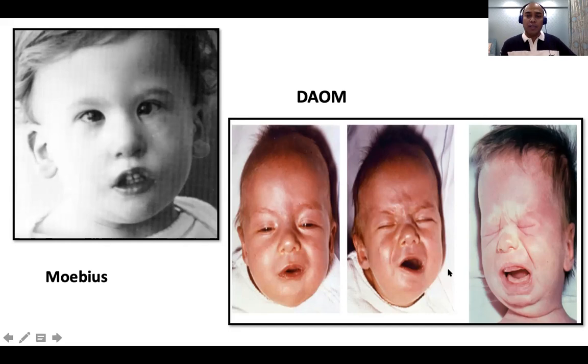But one thing is that if you see depressor anguli oris hypoplasia, some of these children are known to have some cardiac lesions or renal lesions. So just like in Goldenhar syndrome, where we see a preauricular tag, we are supposed to do an ultrasound of the kidney and an echo to look at the heart and the kidney. It is always wise, when we see a depressor anguli oris hypoplasia, to look at the heart and the kidney, just to make sure that there are no malformations there, right?